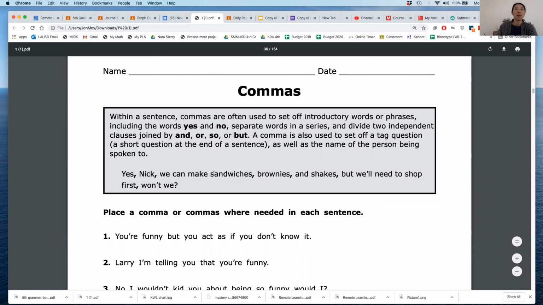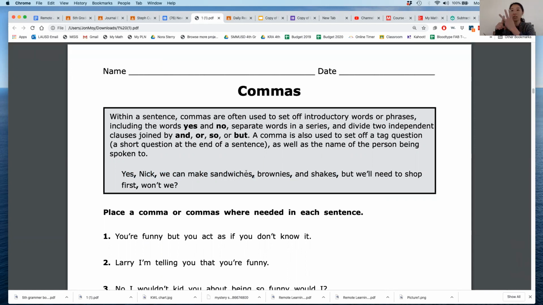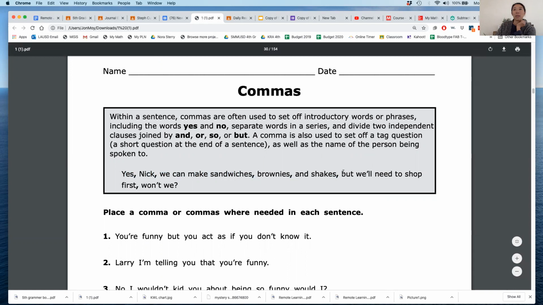We can make sandwiches. Now, why did they put commas after sandwiches, brownies, and shakes? Because it's a list of things, right? They're making sandwiches, brownies, and shakes. 3 things, so we put a comma in between each of the list of things that they're making, okay? Comma, but we'll need to shop first. See how before the word but, they have to put this comma?